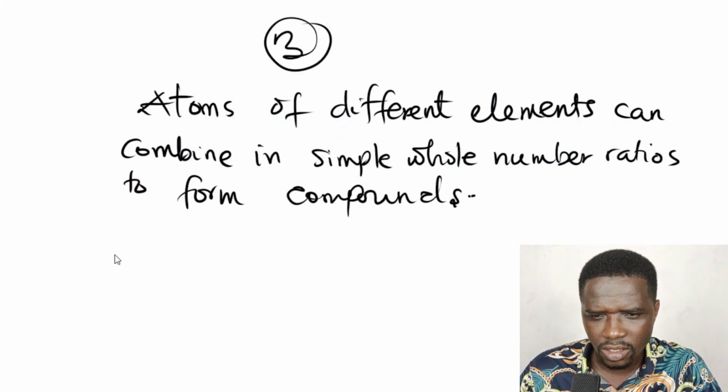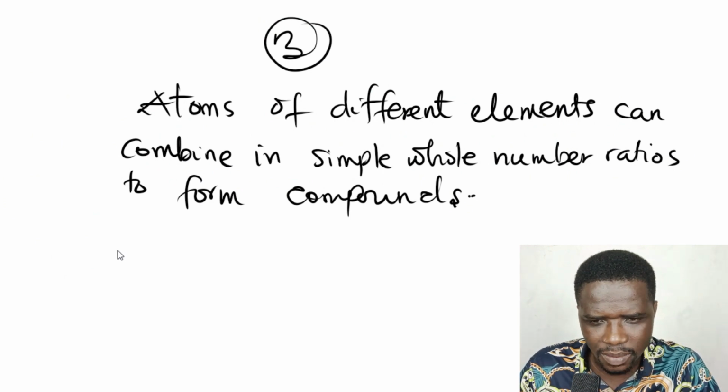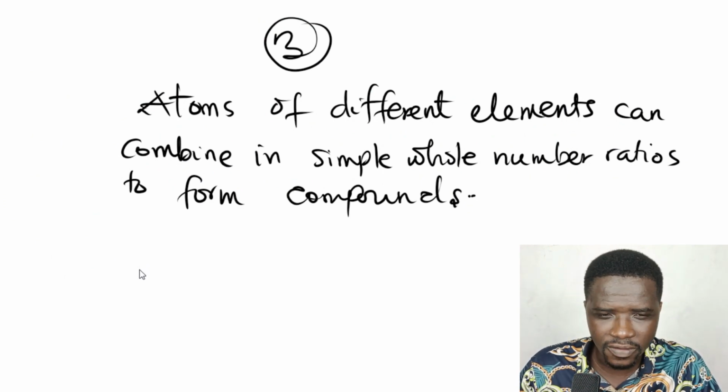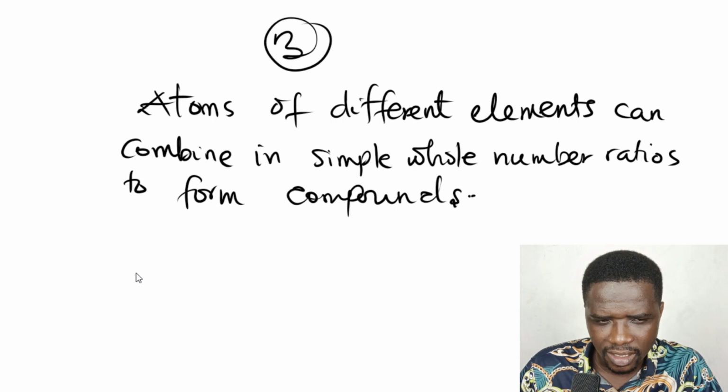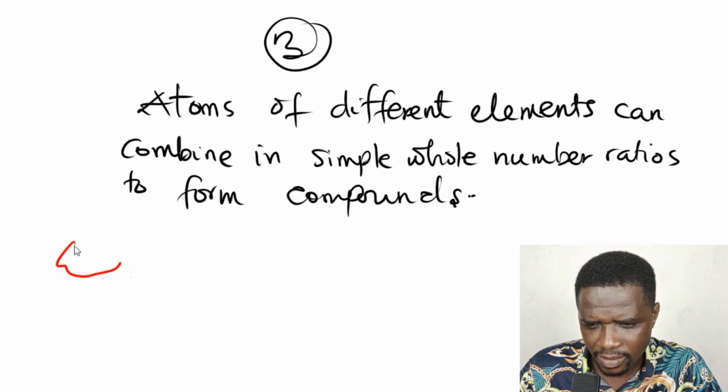The third statement he made was that atoms of different elements can combine in simple whole number ratios to form compounds. So for example, let's say you have an element sodium, and we have sodium atoms, a lot of them making up the sodium element.